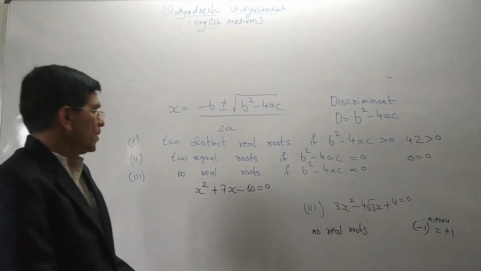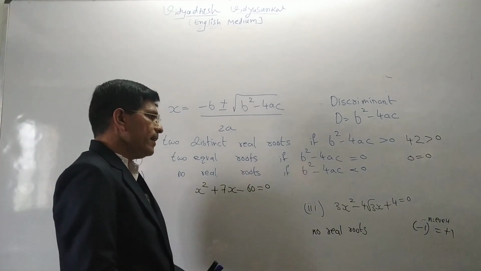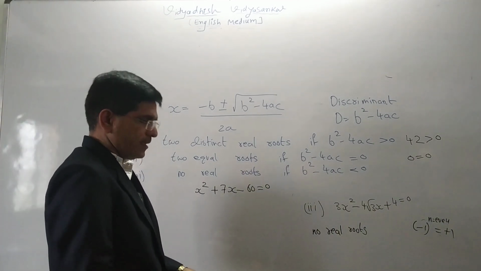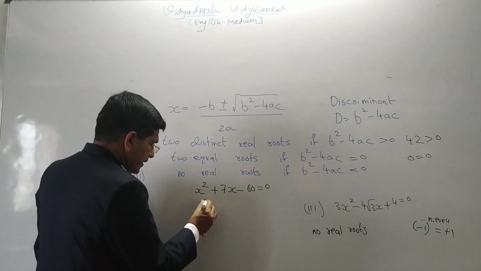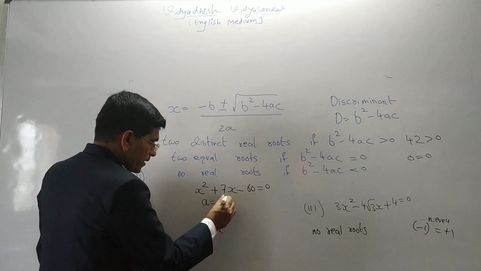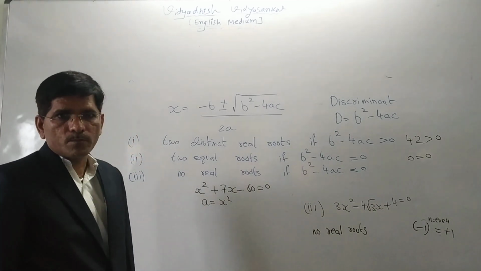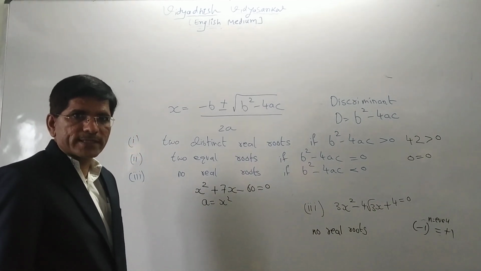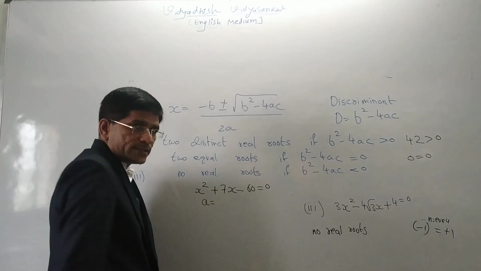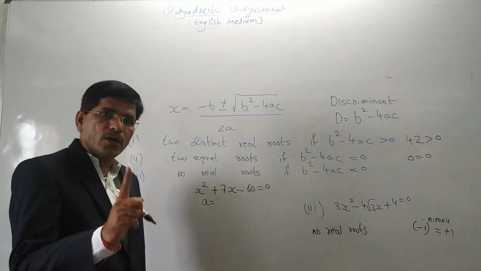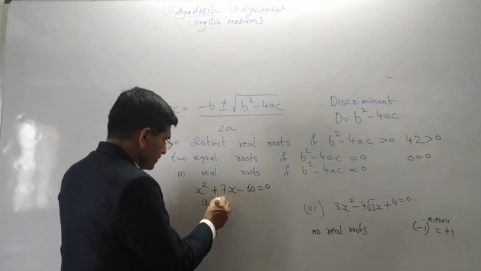Some students write here a is equal to x square, but it is wrong. Can we put a is equal to x square? No. When no coefficient is given, we have to take 1 as the coefficient.